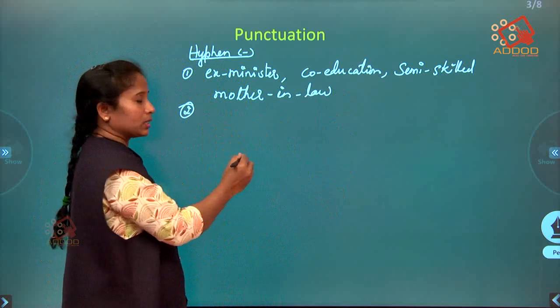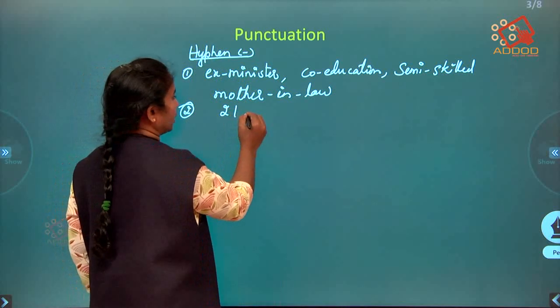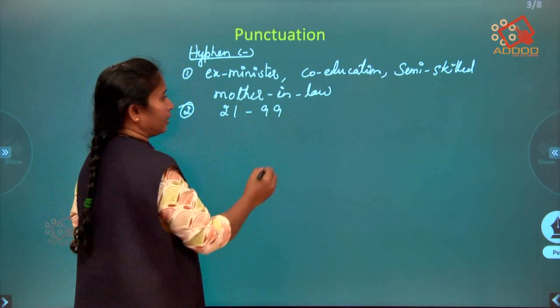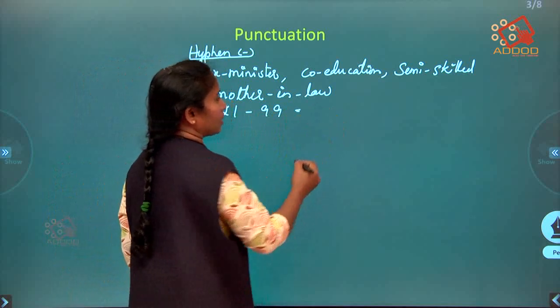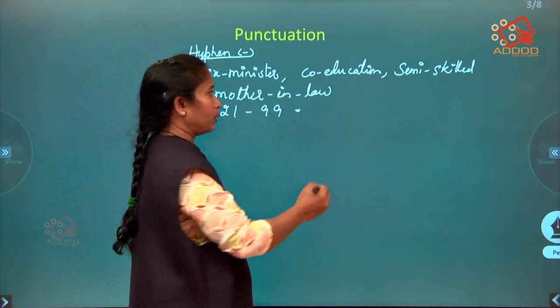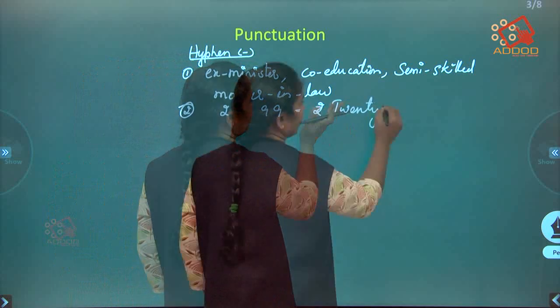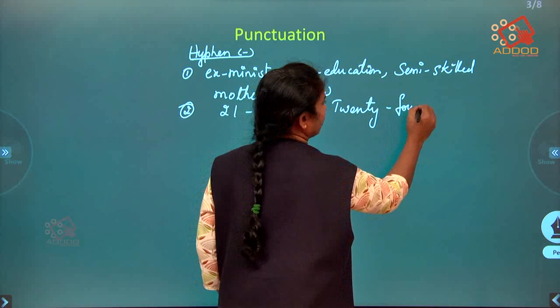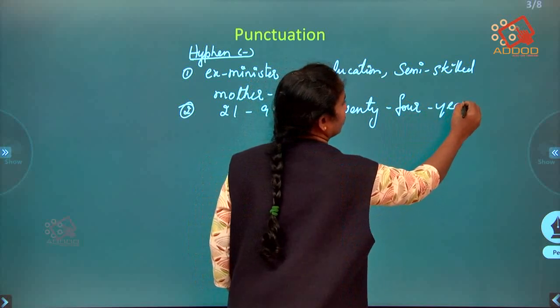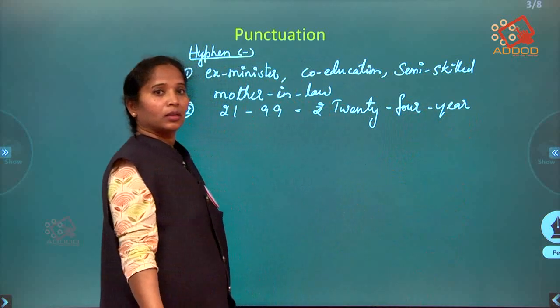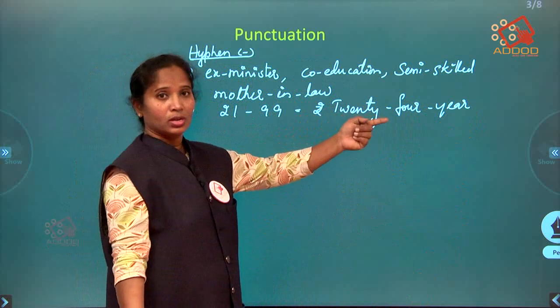Compound word numbers from 21 to 99, when we use it as in "He is a 24-year-old man." So here also we use a hyphen.